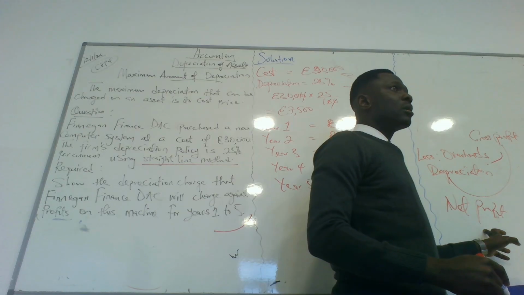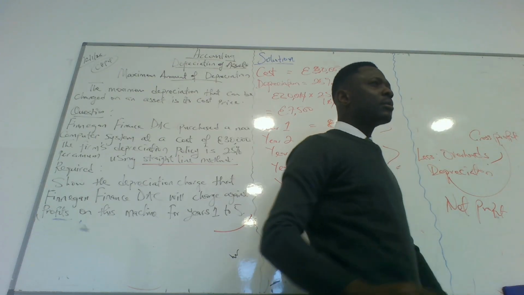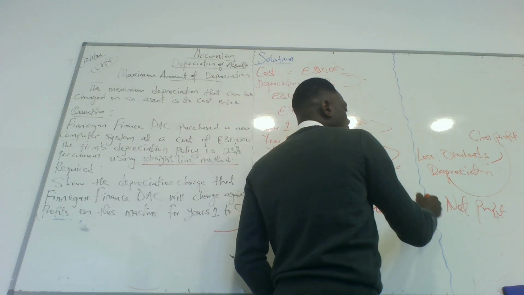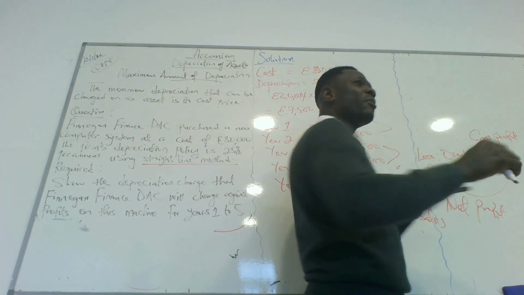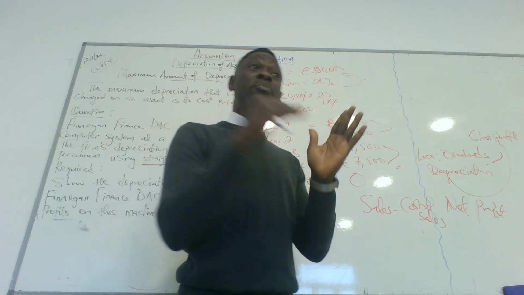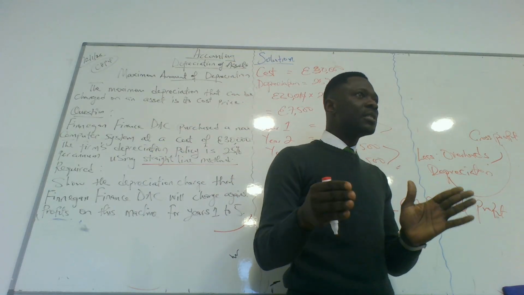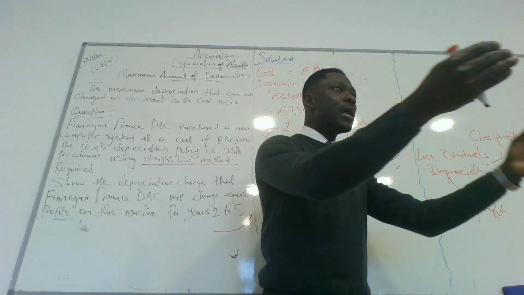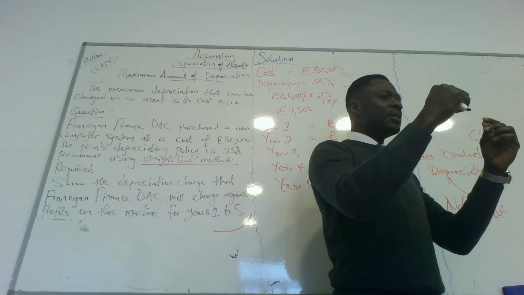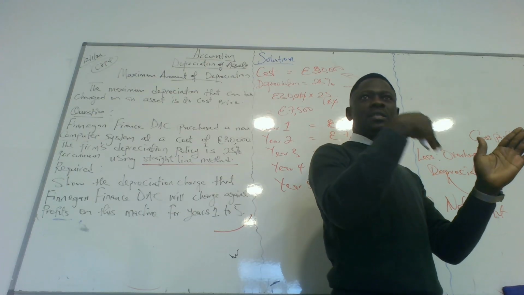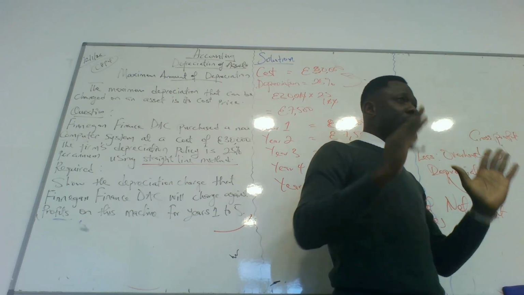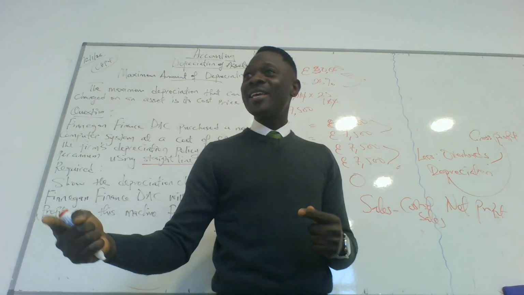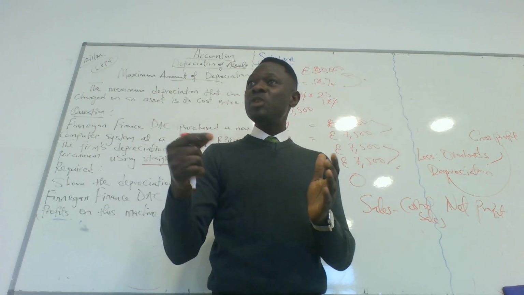Are you guys with me? Do you get that? Now your question: what is the gross profit? Gross profit is sales minus cost of sales, which is the profit made before other expenses. This is the profit you make on what you sell. So when you buy a product, it's expected that you sell it for more than your cost price. The amount you make in selling it is your gross profit. Now you have to take expenses away, because if you don't, you'll be overstating your profit.